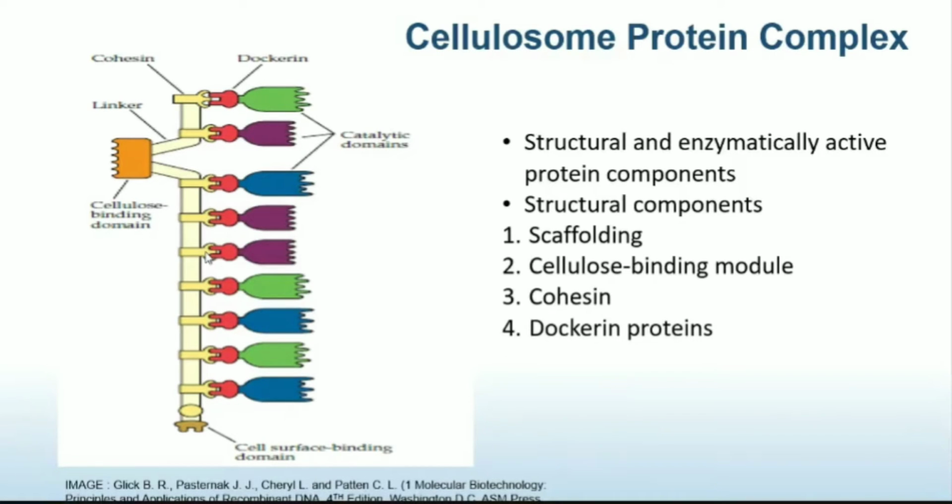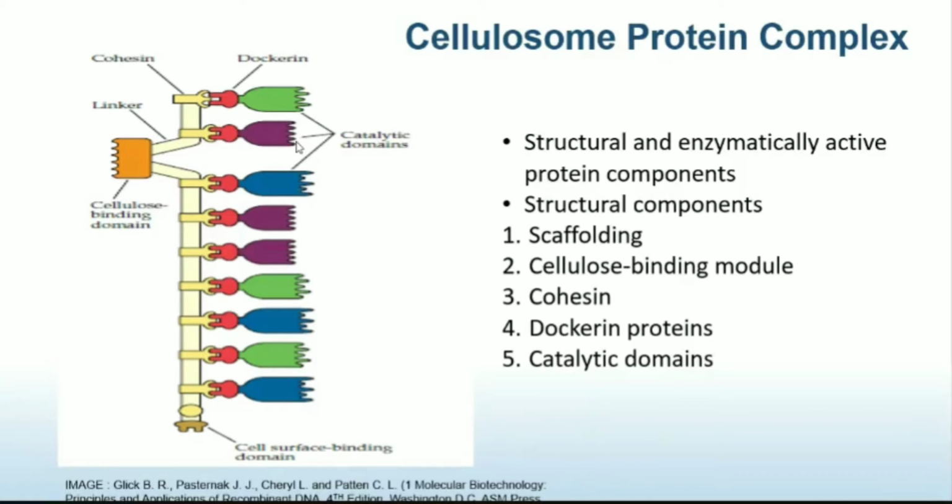Dockerin is yet another structural component which is further attached to the catalytic domains. The catalytic domains are shown in green, purple and blue color respectively, whereas the dockerin or the docking protein is shown in red color over here.